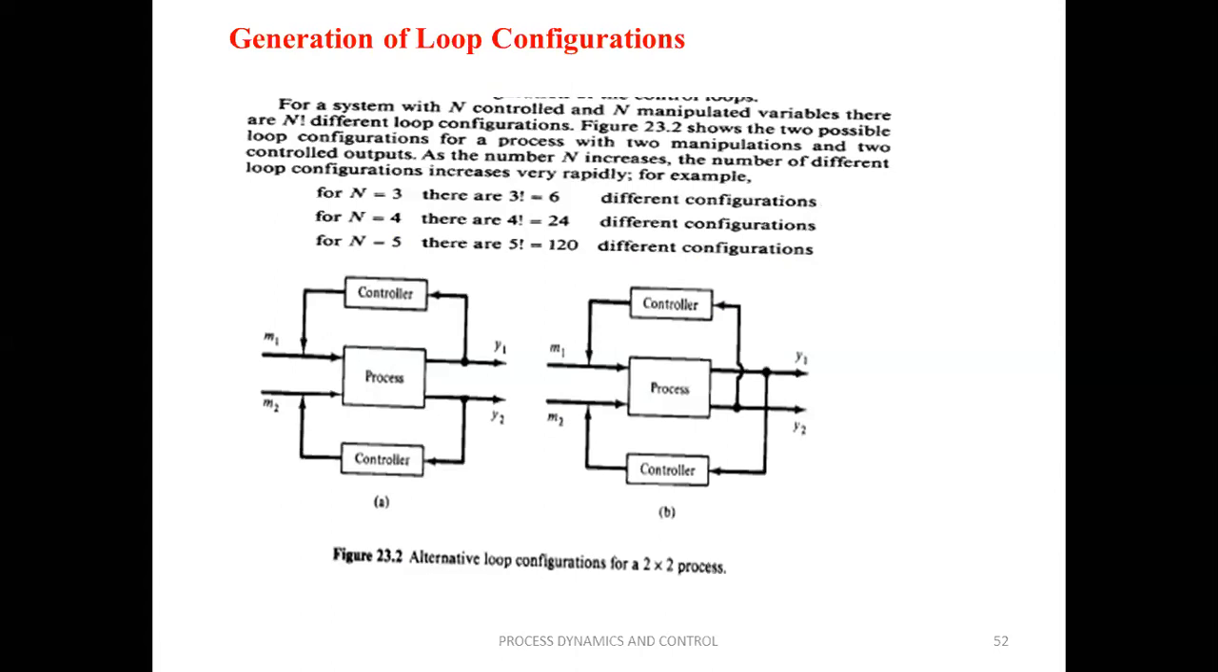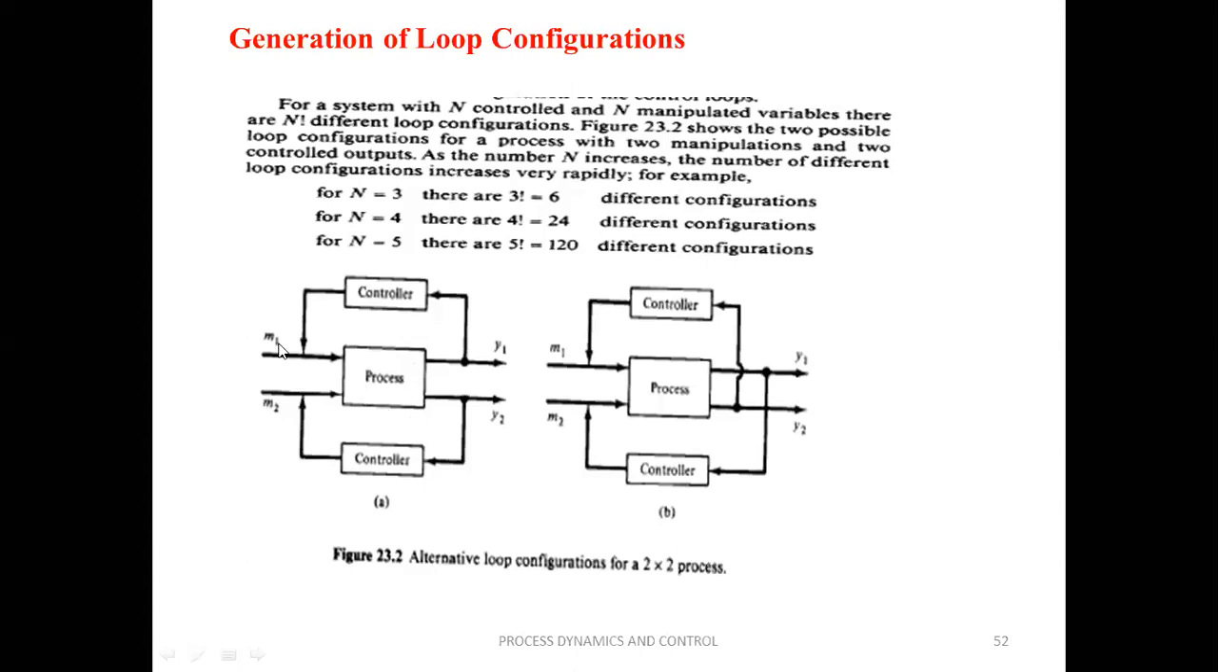For example, if the number of control variables is 3, the factorial of 3 is 6, so we may have 6 control configurations. If the number of control variables and manipulated variables is 4, there are 24 configurations available. Similarly, for 5, it is 120.